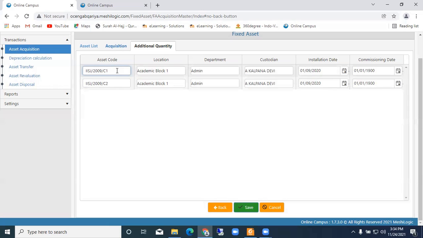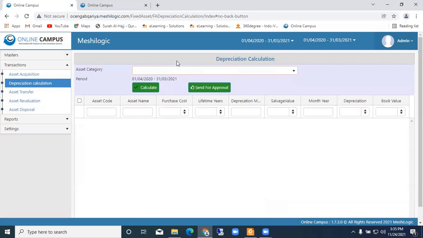And if you are maintaining manually, we'll write it with the abbreviation of the department, or the school, or the name of the firm, and the date and the item, depending on the item. If it is a group item, I will say only 1 to 100. If it is a group item, I will give only one code for all 100 chairs. That is also possible. I can do that.